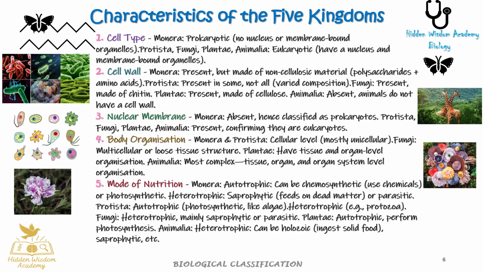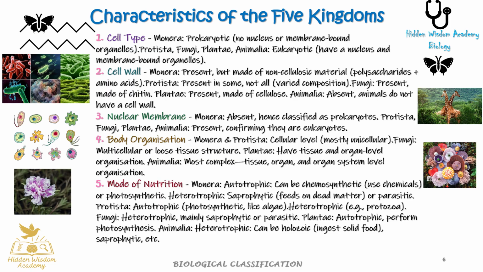2. Cell wall: in Monera, the cell wall is present but made of non-cellulosic material, polysaccharides and amino acids. In Protista, the cell wall is present in some, not all, with varied composition. In fungi, the cell wall is present, made of chitin. In Plantae, the cell wall is present, made of cellulose. But in Animalia, it is absent; animals do not have a cell wall.